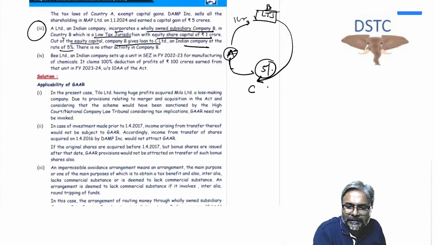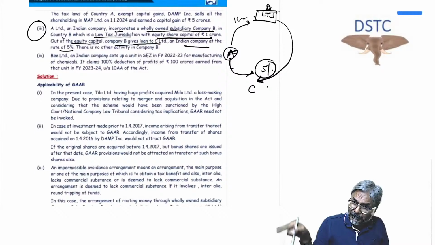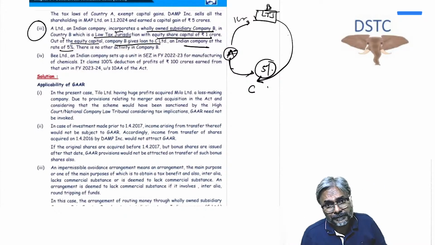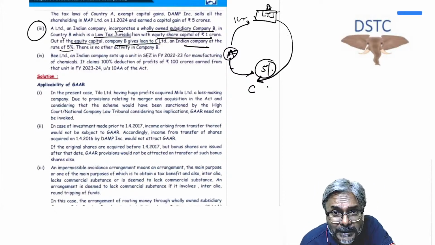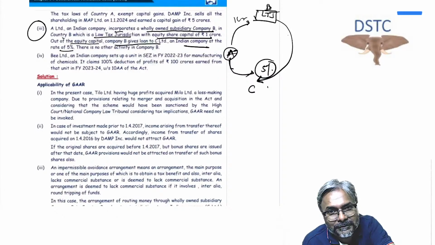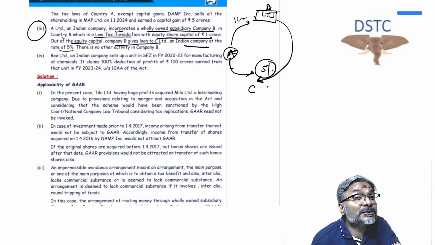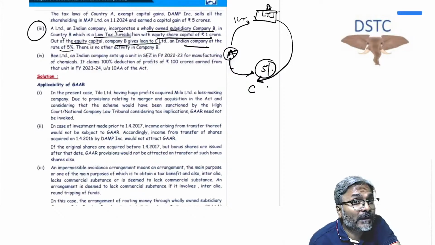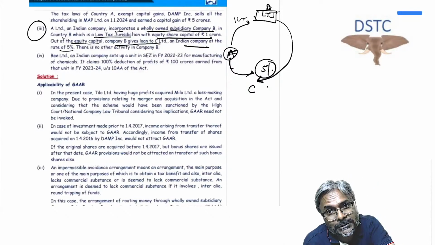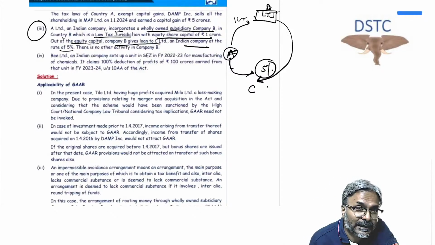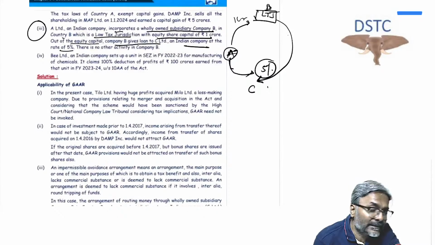You could have directly given the loan in this context, but instead of directly giving the loan, you first float a company. Then through that company you are giving a loan. What is it? Round tripping. Now why have they done this? Because obviously if C would have given the interest to A, then A would have reported that profit in its books. And because A is in India, the profit would have been taxed at a higher rate.